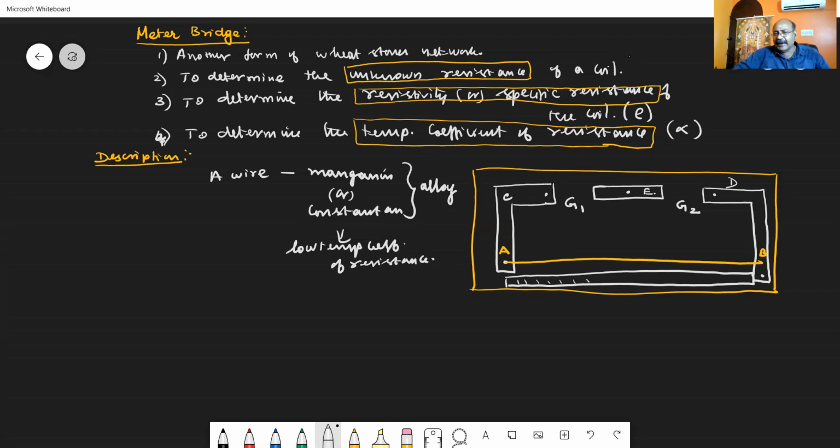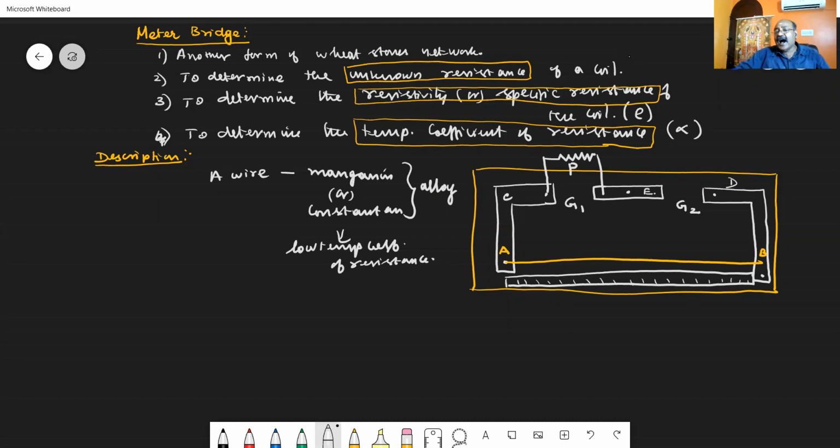On the board, a meter scale is fixed, and on the side of the meter scale, that wire made of an alloy, manganese or constantan, for a length of about 1 meter is stretched. Then, in the gap G1, we place the wire or the coil of wire whose resistance has to be determined.